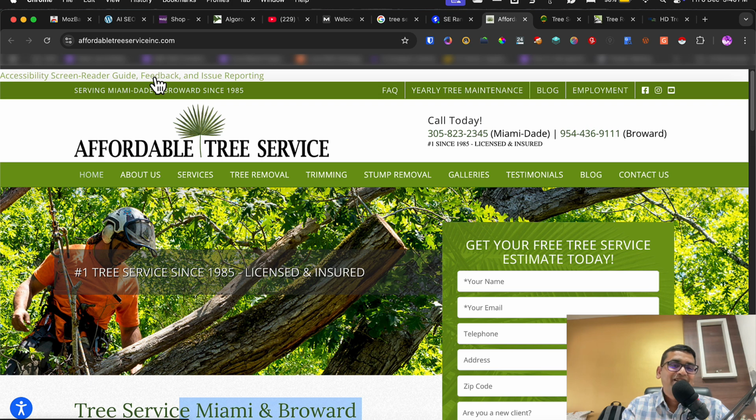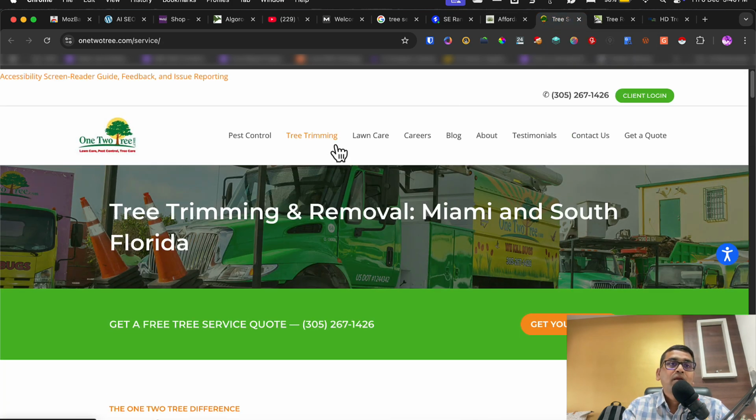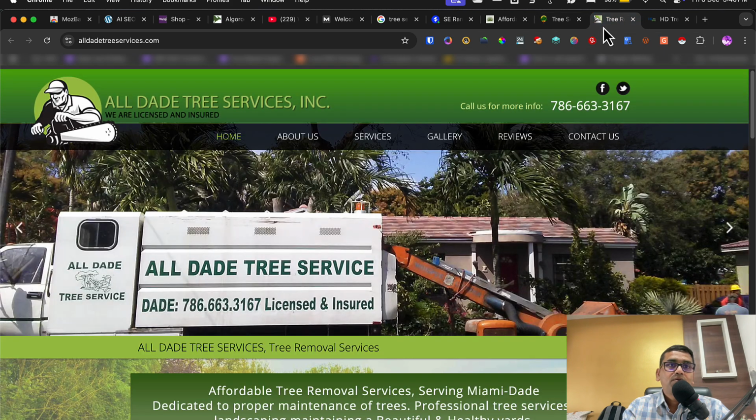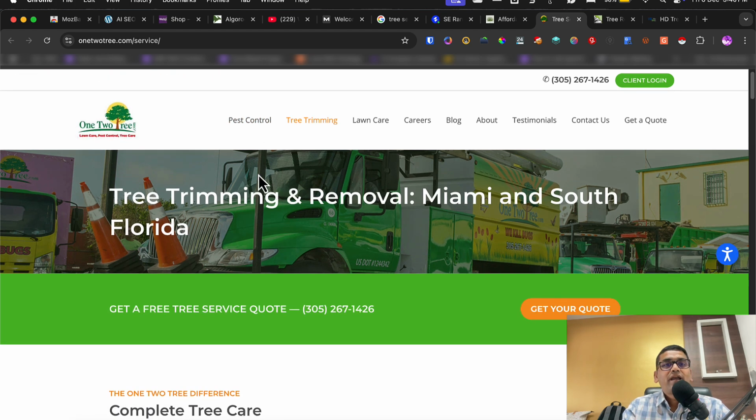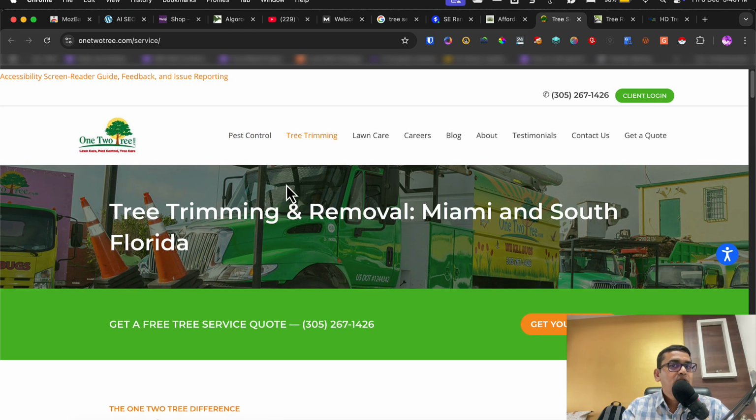Amazing guys, they have an issue reporting button for the screen reader guide, that kind of button. Hats off to them, they did it. I'm not sure it's from Google, no, because it's only on these two sites. They're both using this kind of stuff. Interesting. So again we see this website ranking number 2.